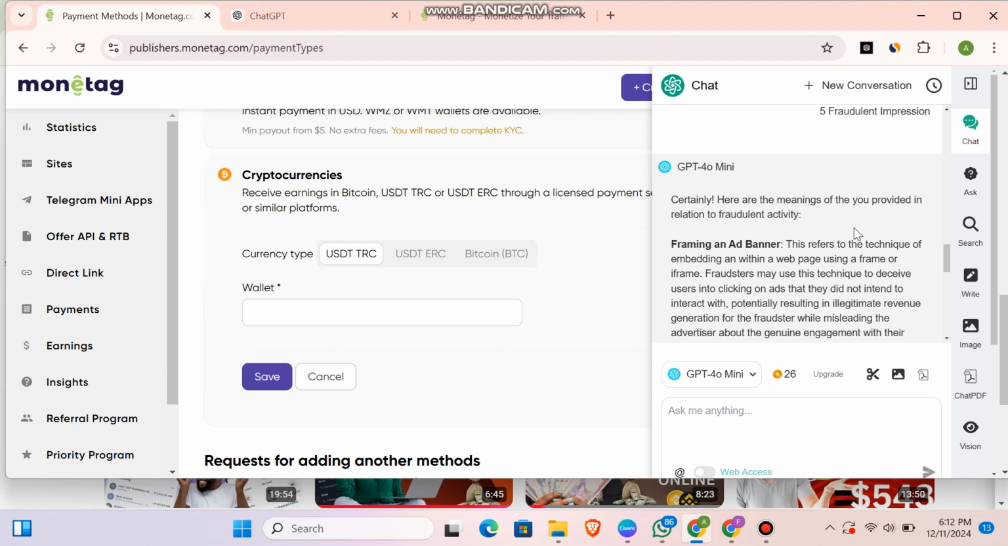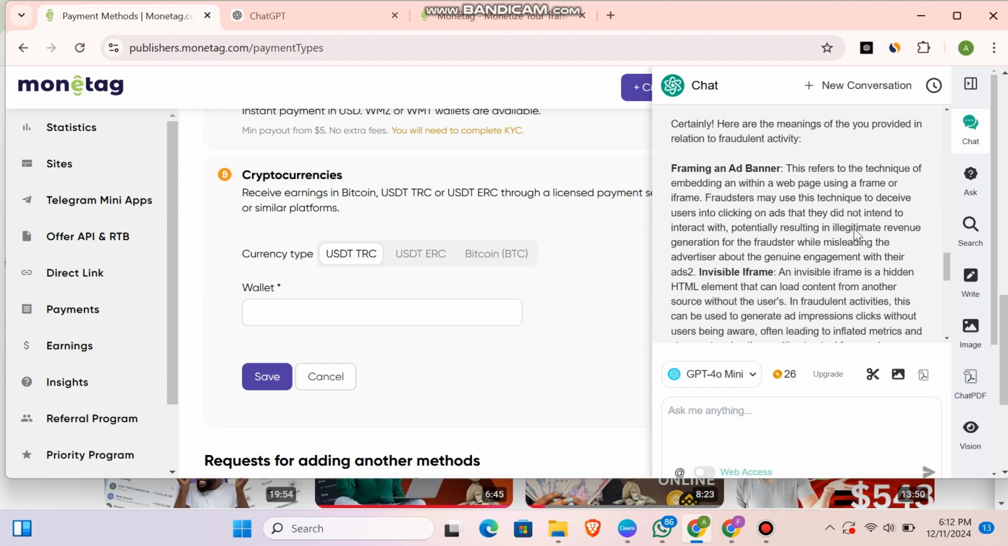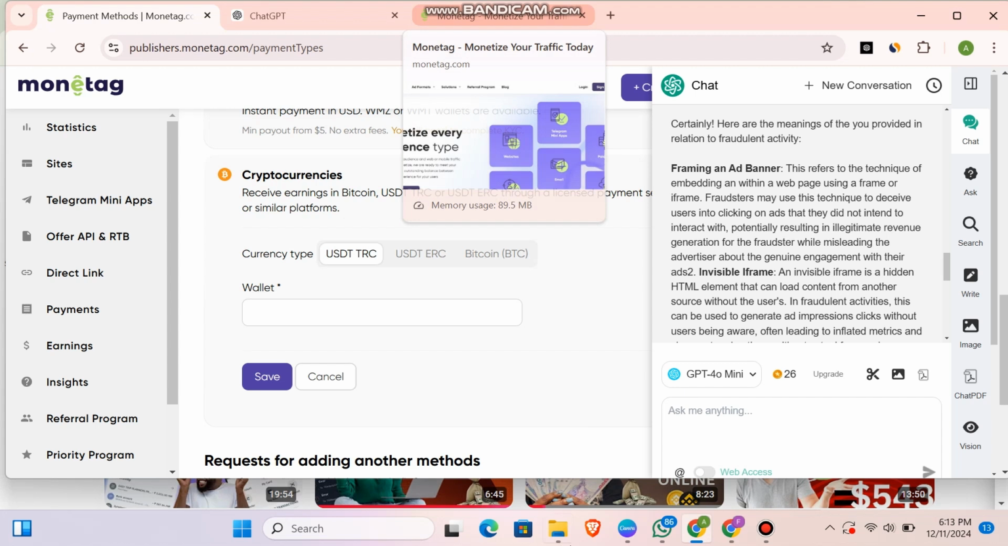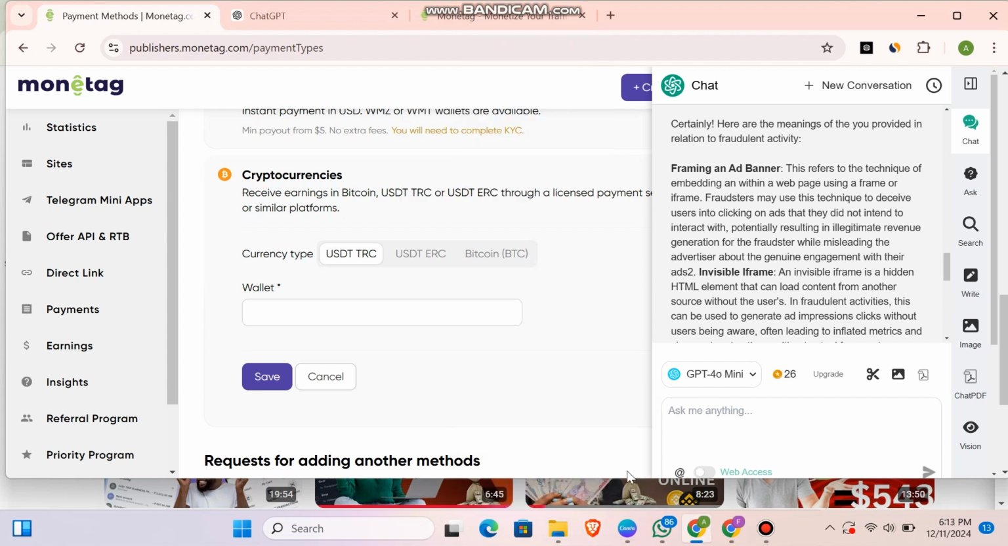Now, when you say framing an ad banner, it's simply a technique of embedding within a web page using a frame or iframe. Fraudsters may use these techniques to deceive users into clicking on ads that they did not intend to interact with, potentially resulting in illegal revenue generated for the fraudster. So this is very bad, guys. Framing an ad banner is not the best thing we should do.